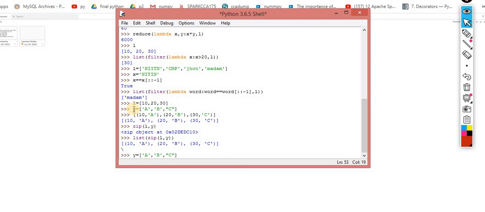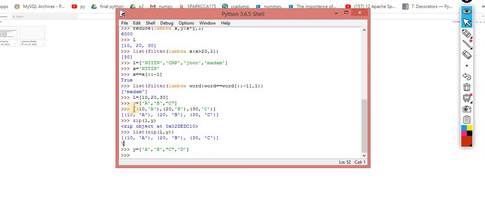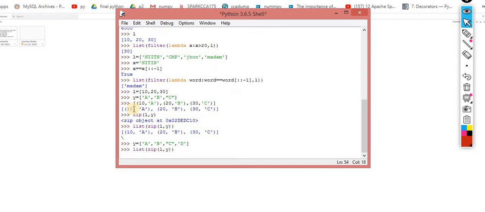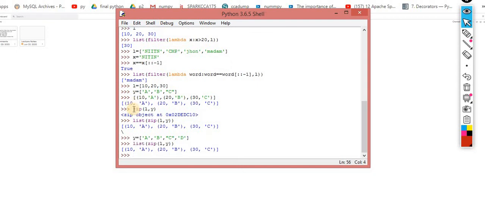Let's suppose here I again pass D. So let's see, it will give you the error message in this case. It will 90%, no, it won't give you the error message. But in the case of map, if you are implementing this type of concept onto the map, then make sure the items should be the same. But inside zip, it considers only those items, whatever matched over there.